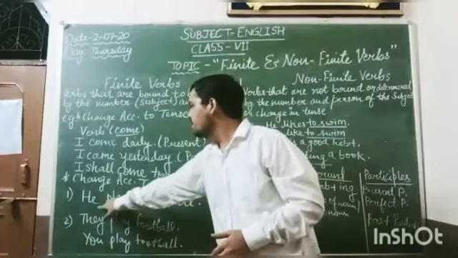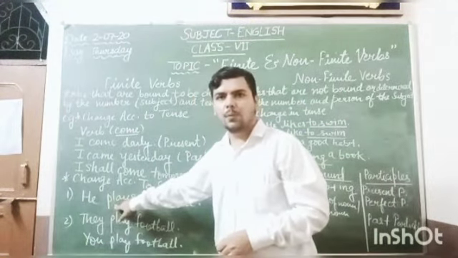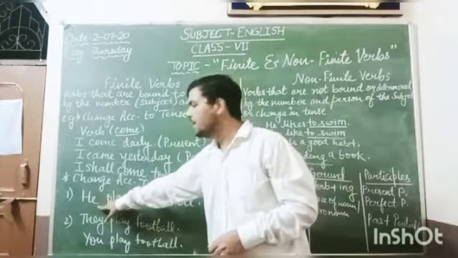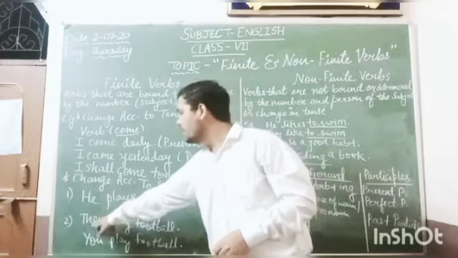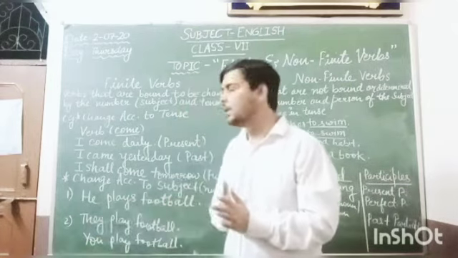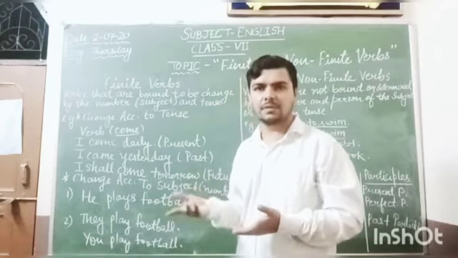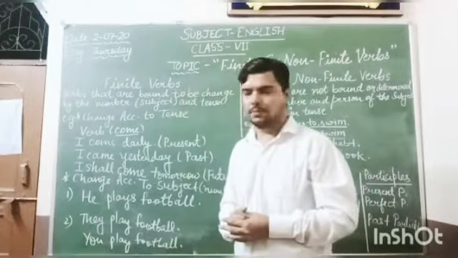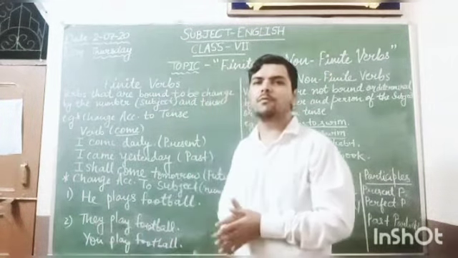He plays. He is a singular subject. Plays is a plural verb. We have added s or es to the verb. He is singular and the verb is plural. Here they means a lot of people, many friends or many persons, many boys or girls. So they are plural, and here play is the singular form of the verb.